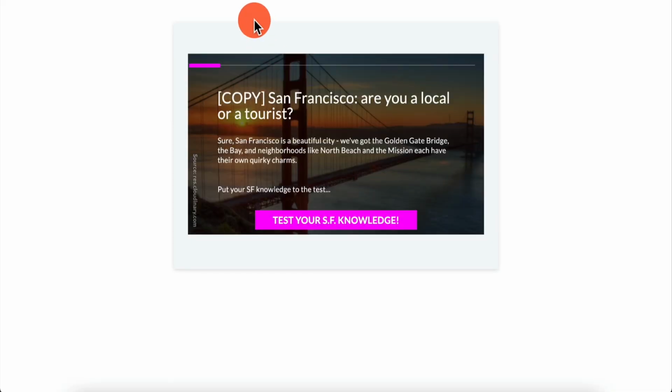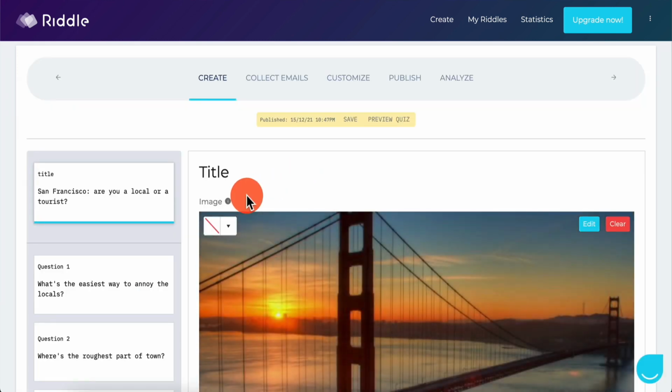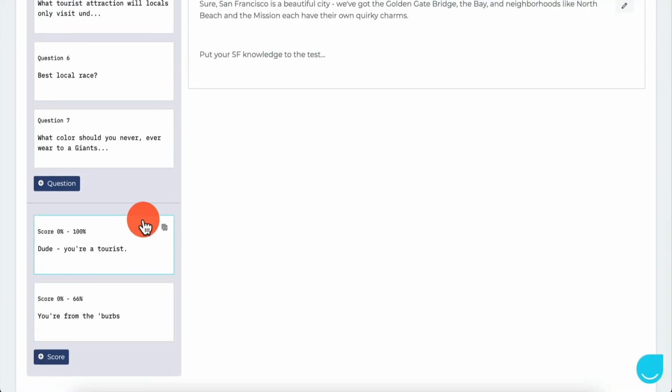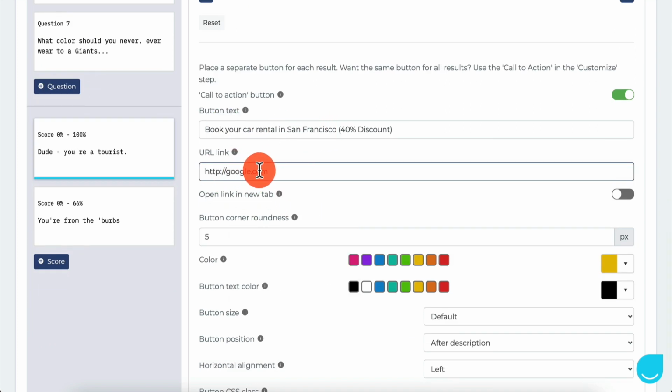Like if you click on here, and you can edit this quiz, I can click on edit right here, and I can scroll down. I can go to this answer right here. Remember, you're going to have a specific link. This link is not going to be hotels.com. It's going to be this long link, specially tailored for the specific destination, whether it's a city in the US or a city internationally, or some kind of a country internationally.